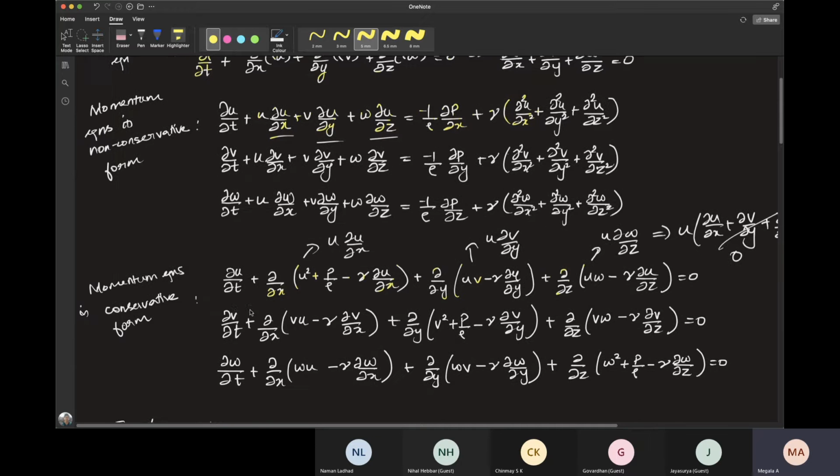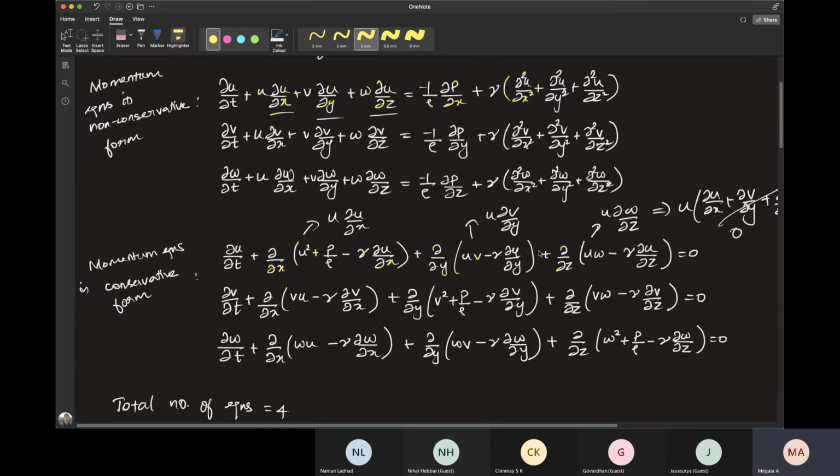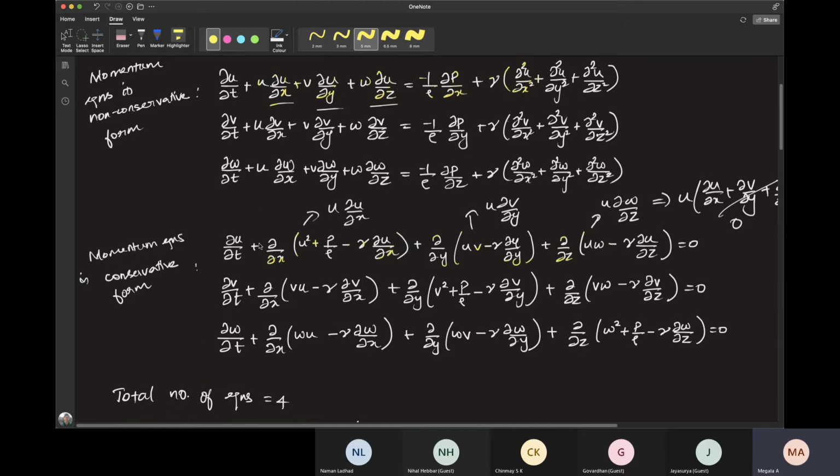When you write the flux terms in this way, that is, instead of separating them out, if you write them as dou by dou x of some full quantity, then you say that the equation is in conservative form.